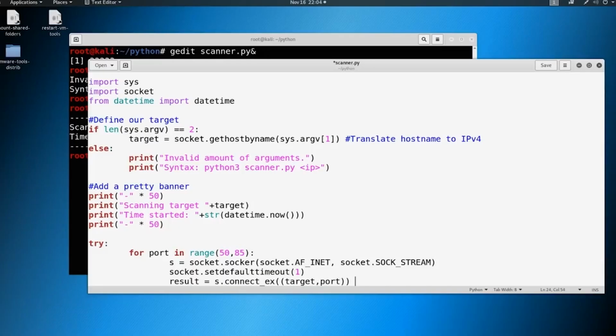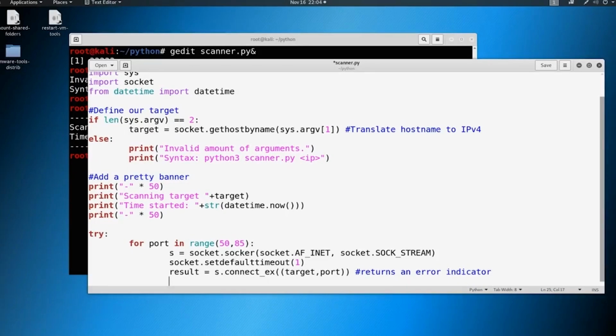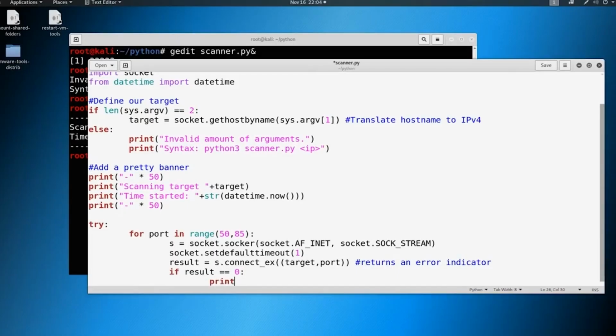So why are we doing this? Well, when we do this connect_ex, it returns an error indicator. So I'm going to put returns an error indicator. If a port is open, the result back is going to be 0. If a port is not open, it's going to throw an error, which is going to trigger a 1. So let's think that through. If result is equal to 0, then we're going to go ahead and just print out that this port is open.